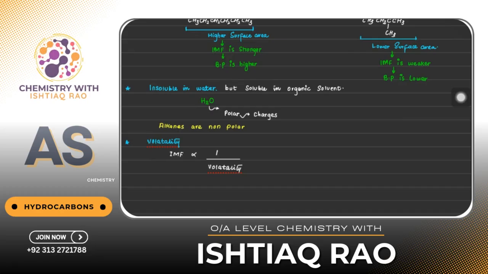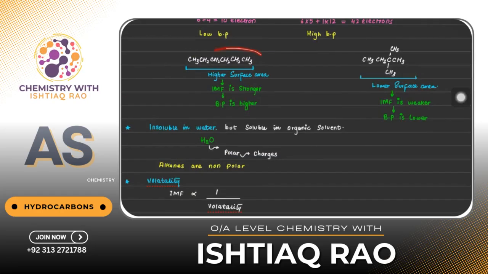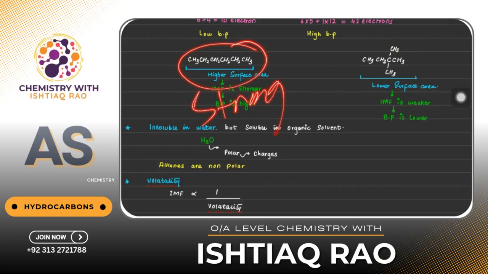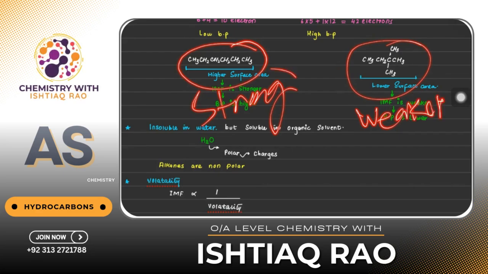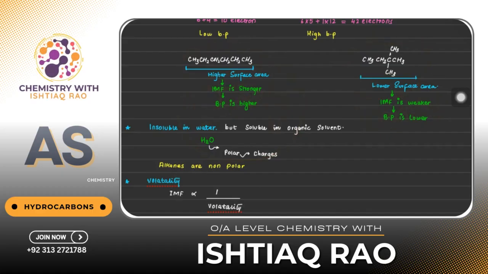So I can predict the volatility of these two compounds since I know that the IMF of this molecule is stronger and the IMF of this molecule is weaker. When IMF is stronger, it's less volatile. It cannot evaporate due to the stronger attraction.